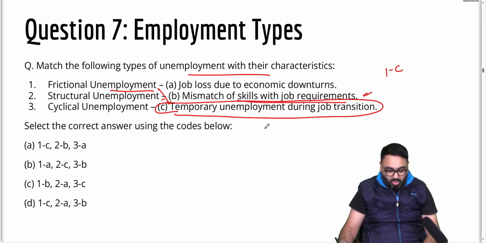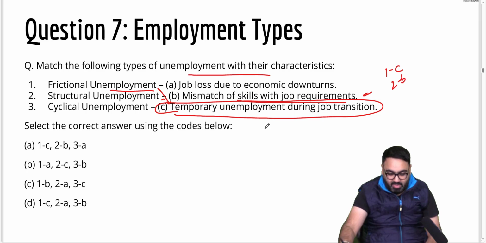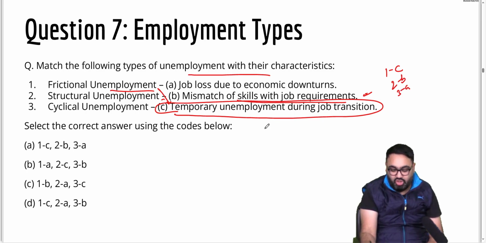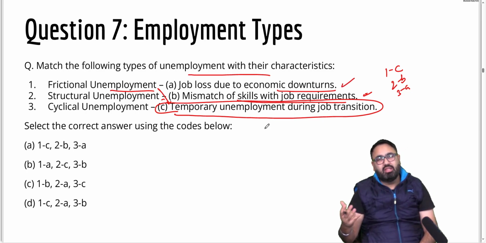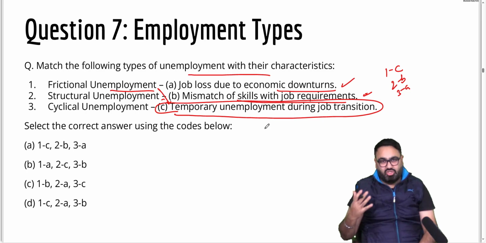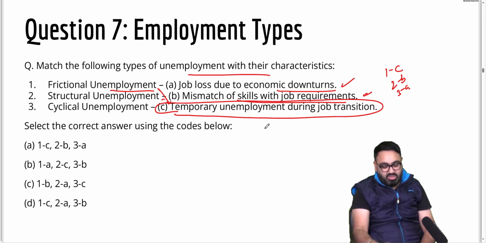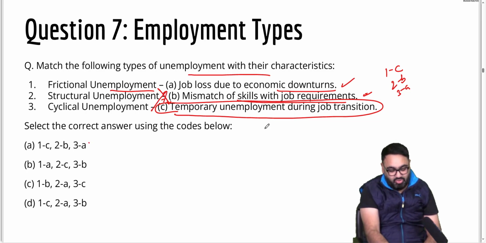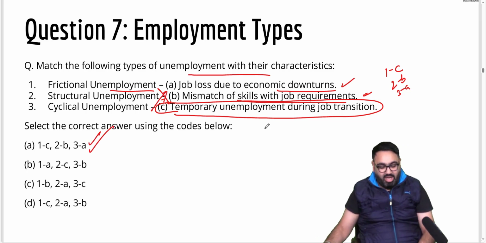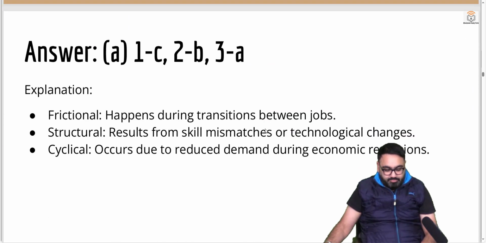So that is structural unemployment. So 2 will be B. And then remaining 3 is A. Cyclical unemployment is job loss due to economic downturn. Because the entire economy is declining, that is why you have lost your job. It's not your fault. That is how cyclical unemployment works. So the answer here has to be A. That is how you correctly match it up.